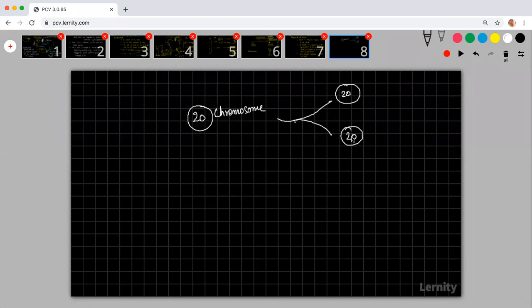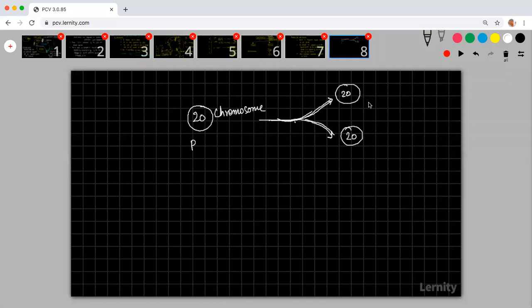Two cells are formed from a single cell, where both the cells will have the same genetic content. If you talk about repair, then also whenever there are 20 chromosomes in the parent cell, the daughter cells should also have 20 chromosomes.